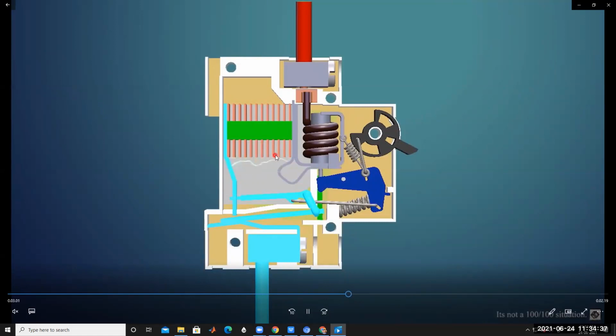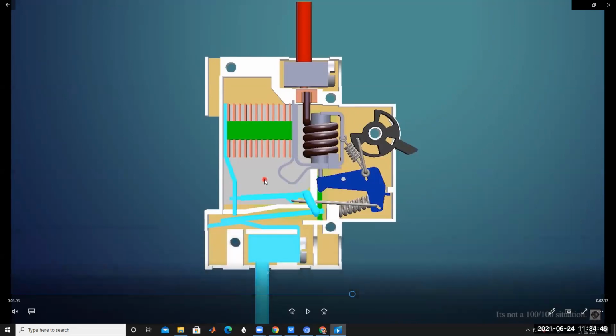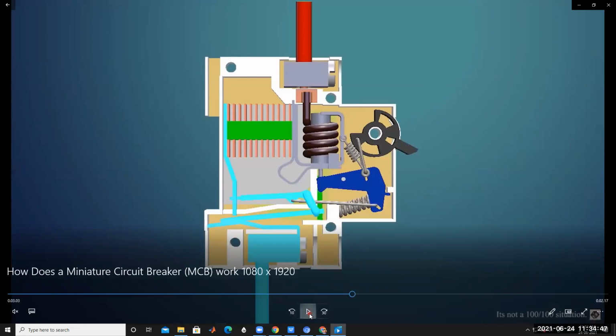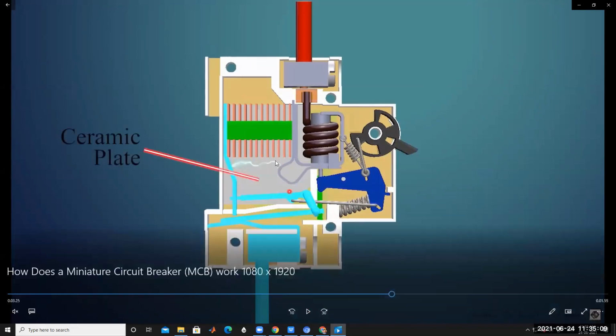Then the arc can be minimized. This arc is a type of plasma, and because of it heat increases. A huge amount of heat is generated because of this arc. That's why, to protect the devices, arc or spark dividers are used. Because of the current, suddenly opening the switch develops a spark, and this can be minimized by using an arc divider and spark divider.